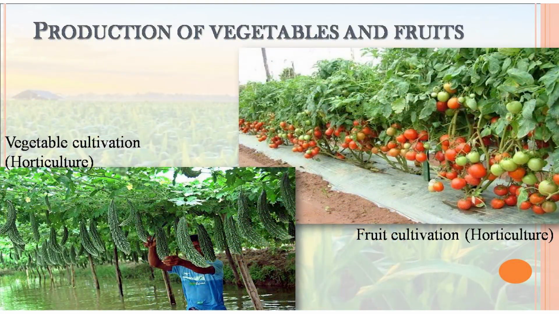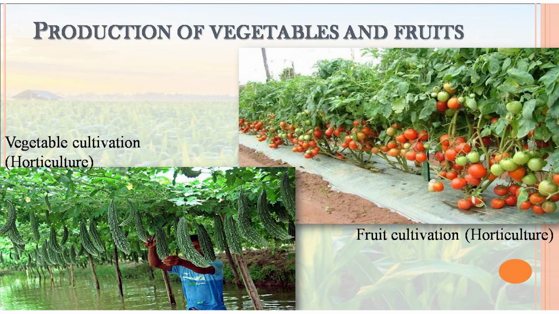In the next slide you can see we also cultivate vegetables and fruits, which is called horticulture.